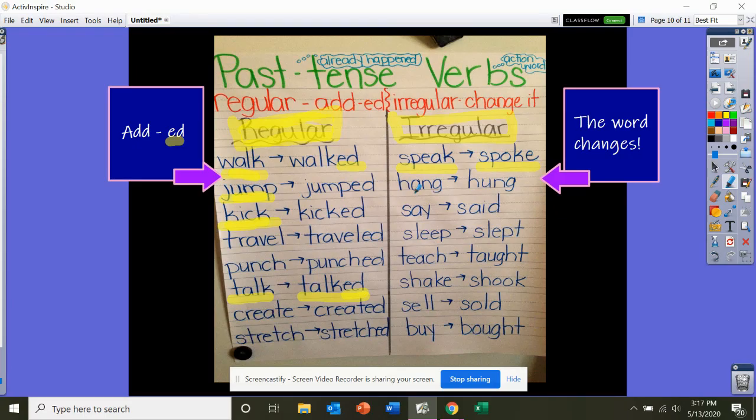Instead of I hang my wash to dry outside, yesterday I hung my wash to dry outside. The A changes to U to show that it already happened. So basically, when you have a word that is going to change from present tense to past tense, you have to memorize what they are going to be. Say becomes said. Sleep becomes slept. Teach becomes taught. I taught math this morning.